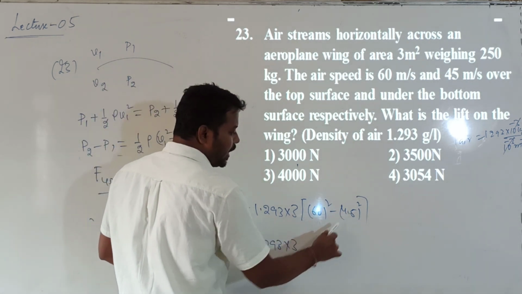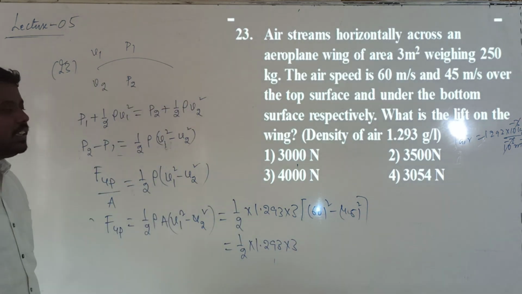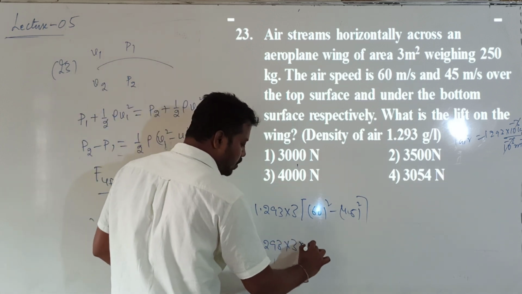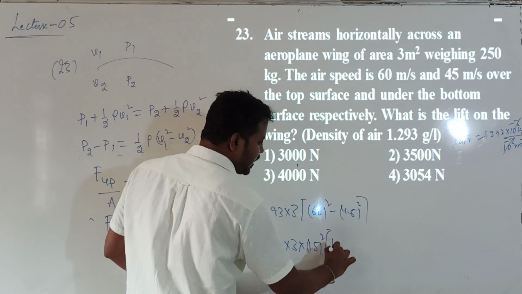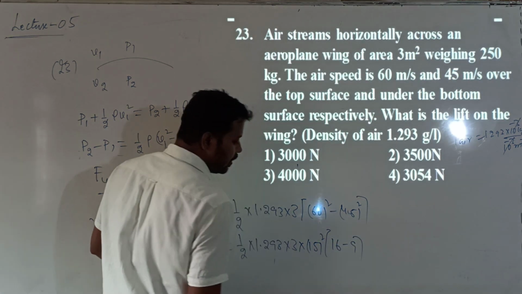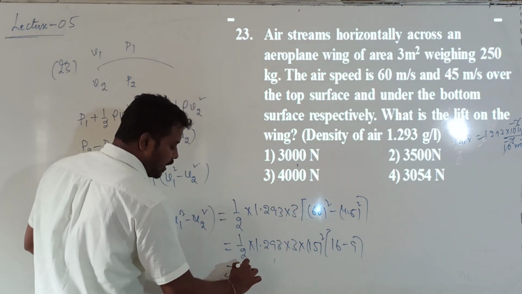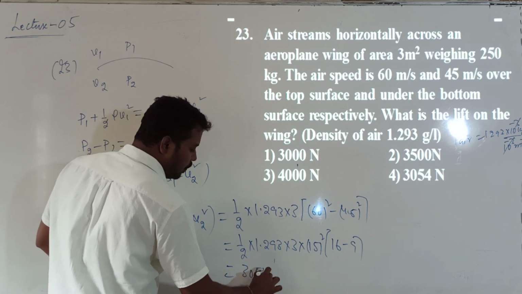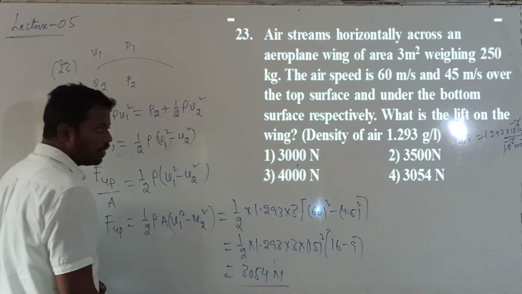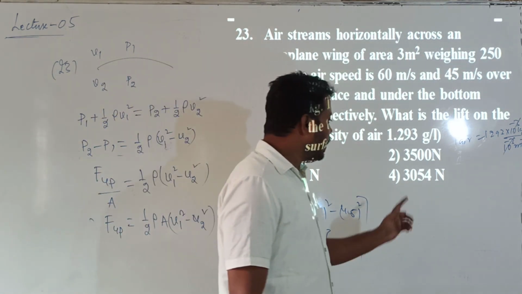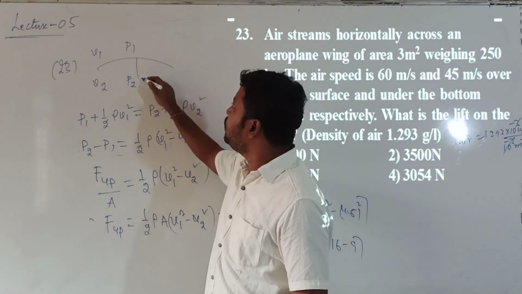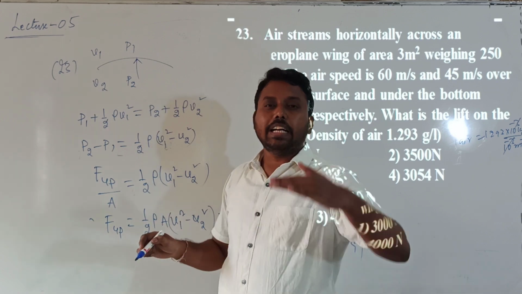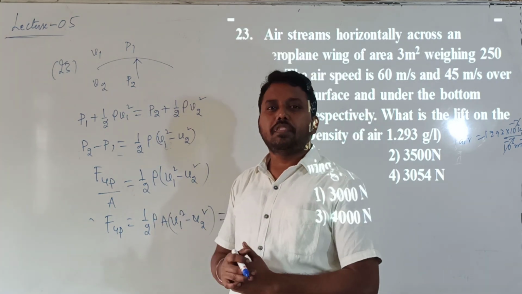In both of them 15 is common. 15 fours are 60, 15 threes are 45. If I take 15 outside, 15 square into, what is left? 4 square is 16, 3 square is 9. So you simplify this, you will get the answer of 3054 newtons. Question understood now? 3054 newtons is the net upward force acting on these wings. That net upward force acts due to the pressure difference.